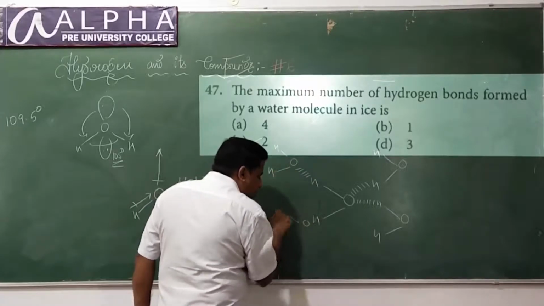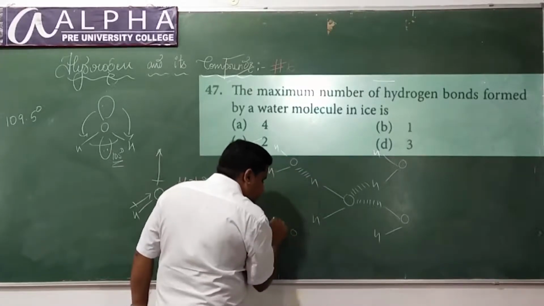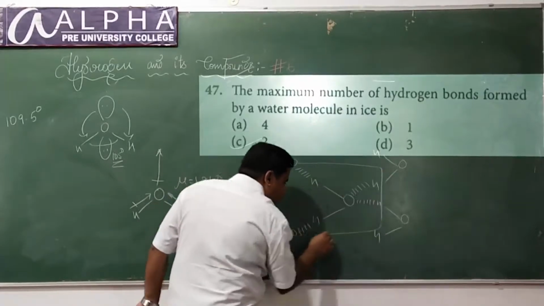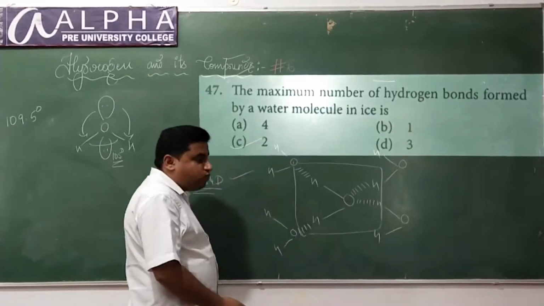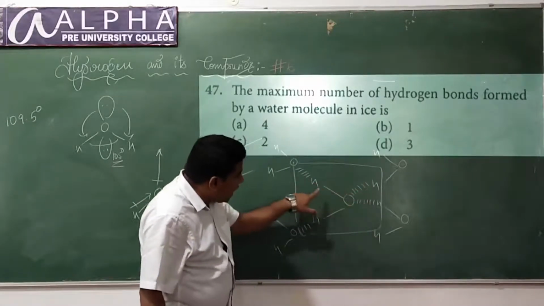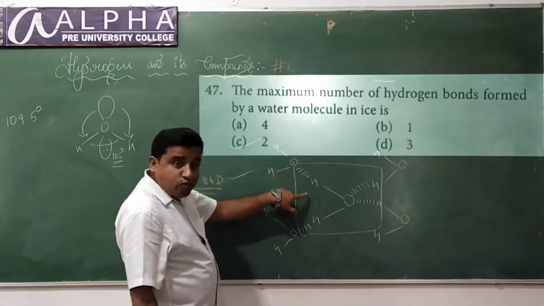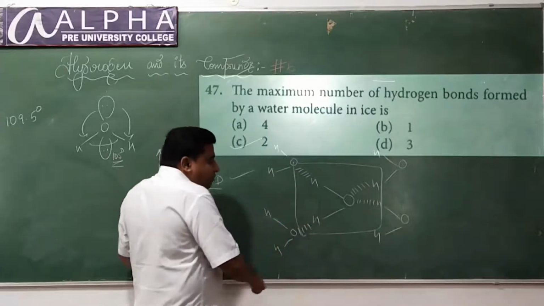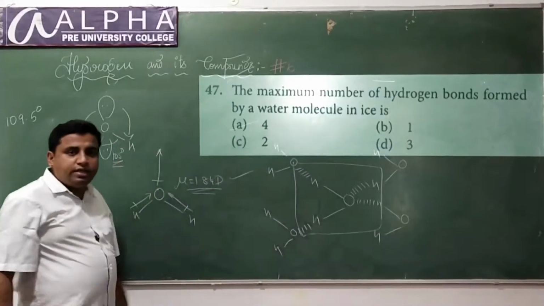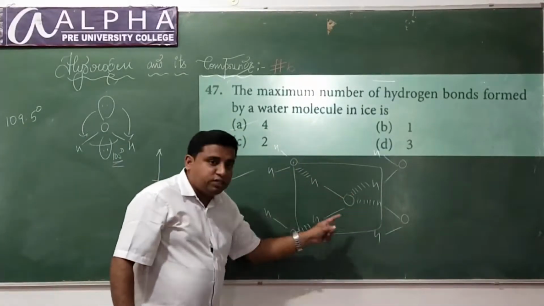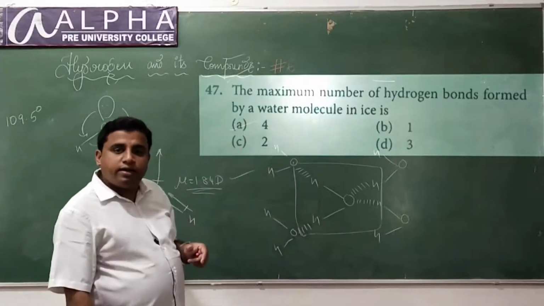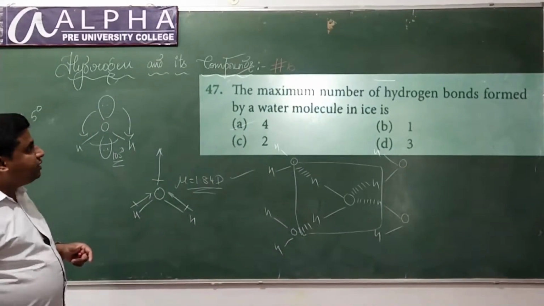Observe one molecule of water. Oxygen will form two hydrogen bonds with hydrogens and each hydrogen will form a hydrogen bond with oxygen. Therefore, the total number of hydrogen bonds is how much? It is 4, isn't it? So the total number of hydrogen bonds per molecule of water is 4, correct?